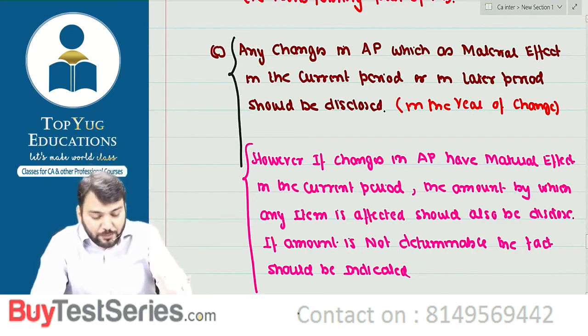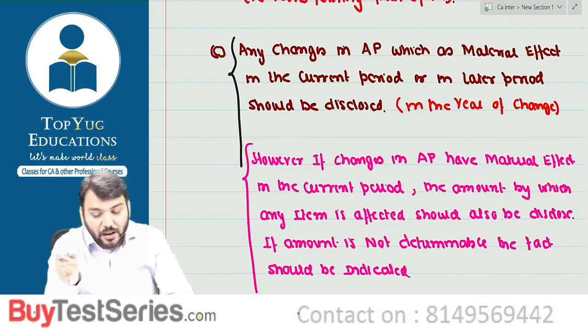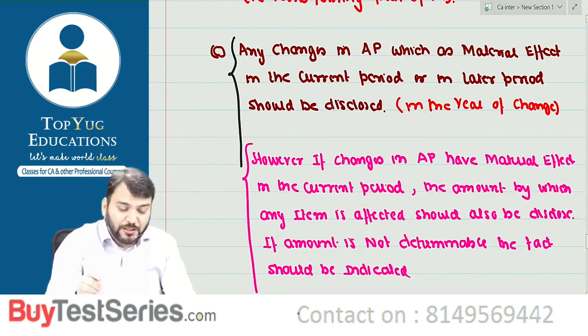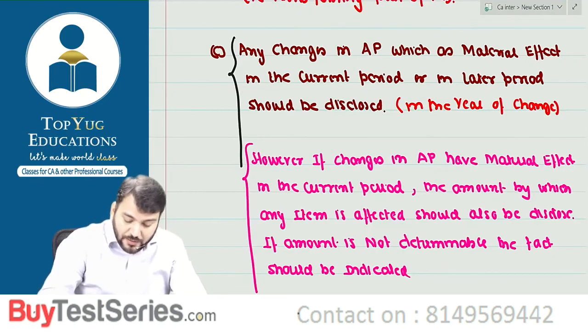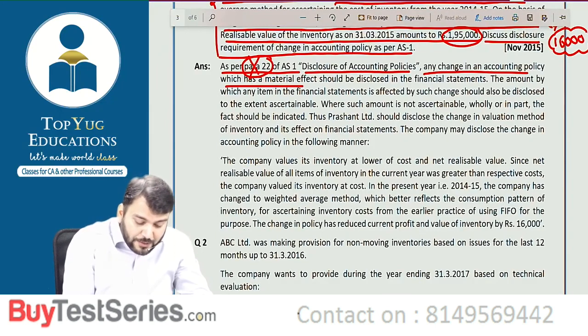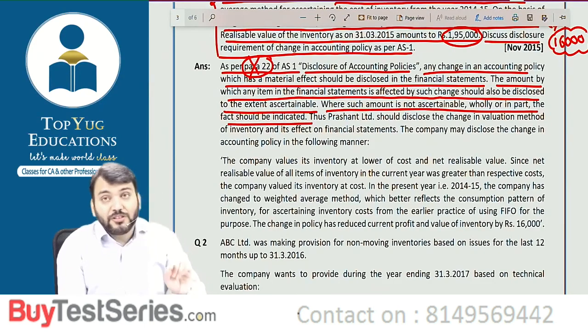Any changes in accounting policy which have material effect either in the current period or in a later period should be disclosed in the year of change. However, if the change in accounting policy has material effect in the current period, the amount by which any item is affected should also be disclosed. However, if the amount is not determinable, the fact should be disclosed. You need to write this whole para. They will check whether you have written this para or not. The standard says: any change in accounting policy which has material effect is to be disclosed in the financial statement. The amount by which any item of the financial statement is affected by such change is to be also disclosed to the extent ascertainable. Where such amount is not ascertainable wholly or in part, the fact will be indicated. So the same thing is written.